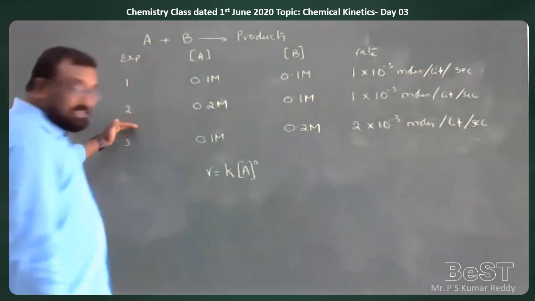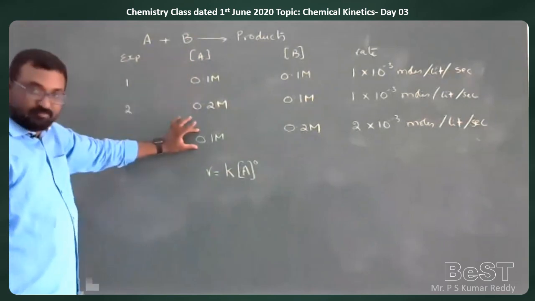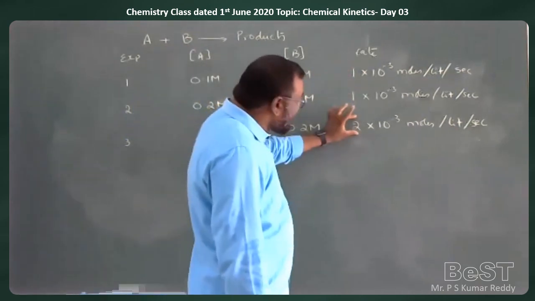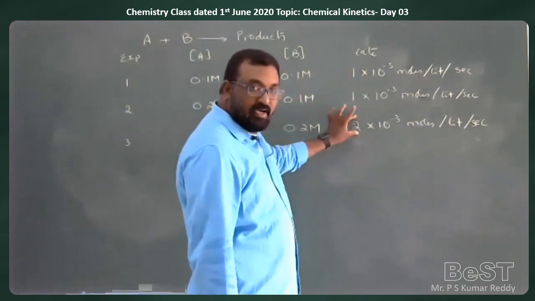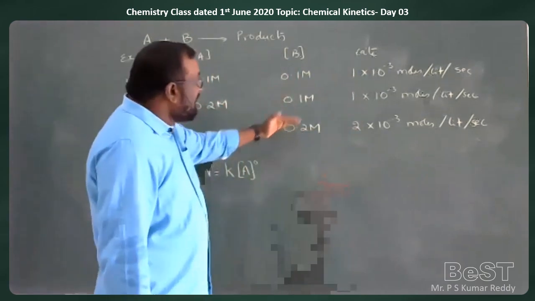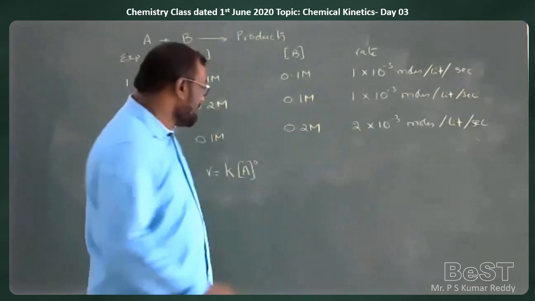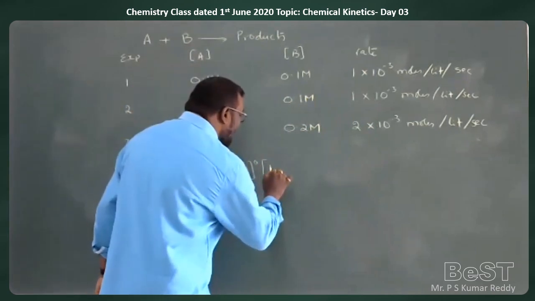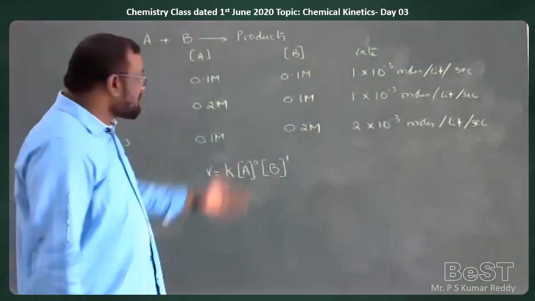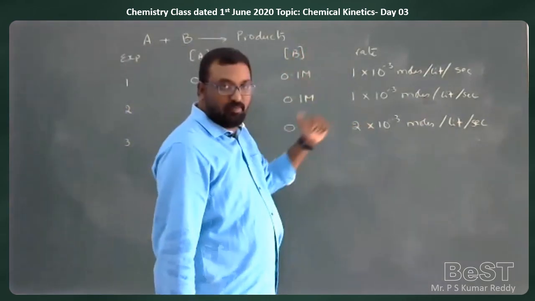Now, in the third experiment, the concentration of A is kept constant, but the concentration of B is doubled. You can observe that the rate of the reaction is also doubled. That means by doubling the concentration of B, the rate of the reaction is also doubled. 2 by 2 equals 1. That means with respect to B, the power is raised as 1.